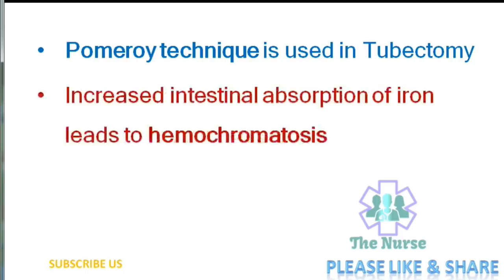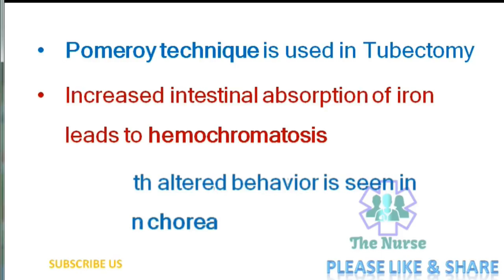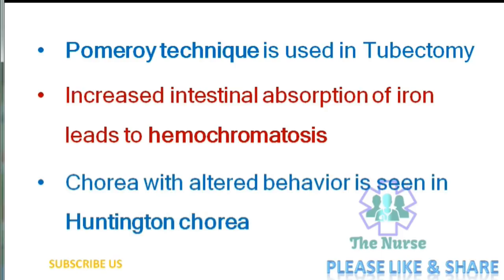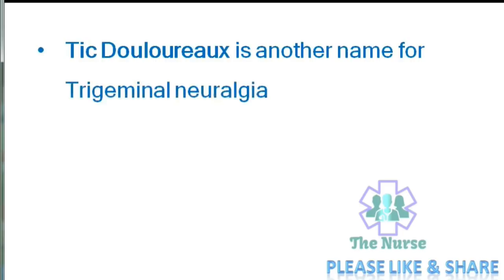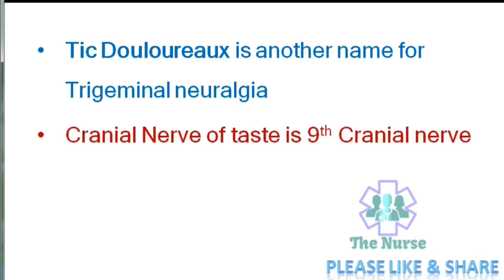Increased intestinal absorption of iron leads to hemochromatosis. Chorea with altered behavior is seen in Huntington chorea. Tic douloureux is another name of trigeminal neuralgia. Cranial nerve of taste is ninth cranial nerve.